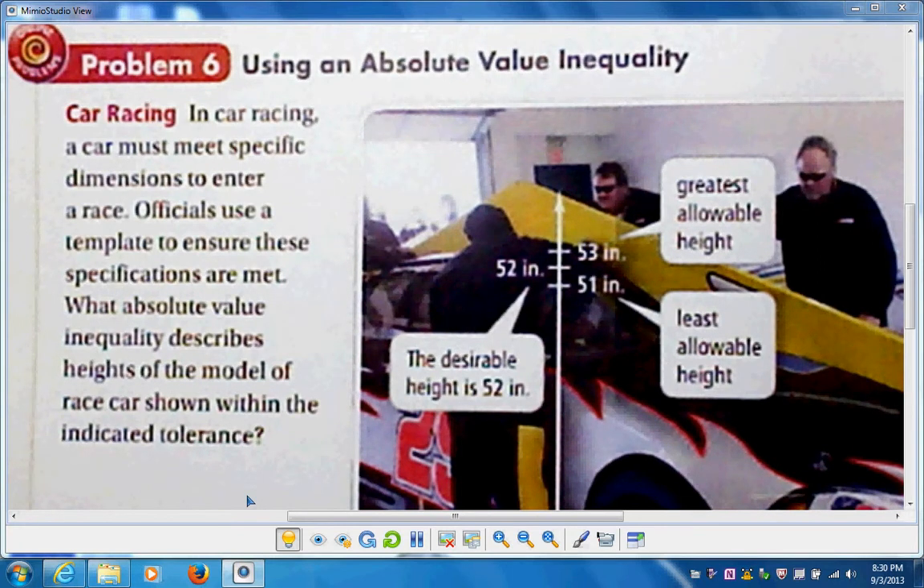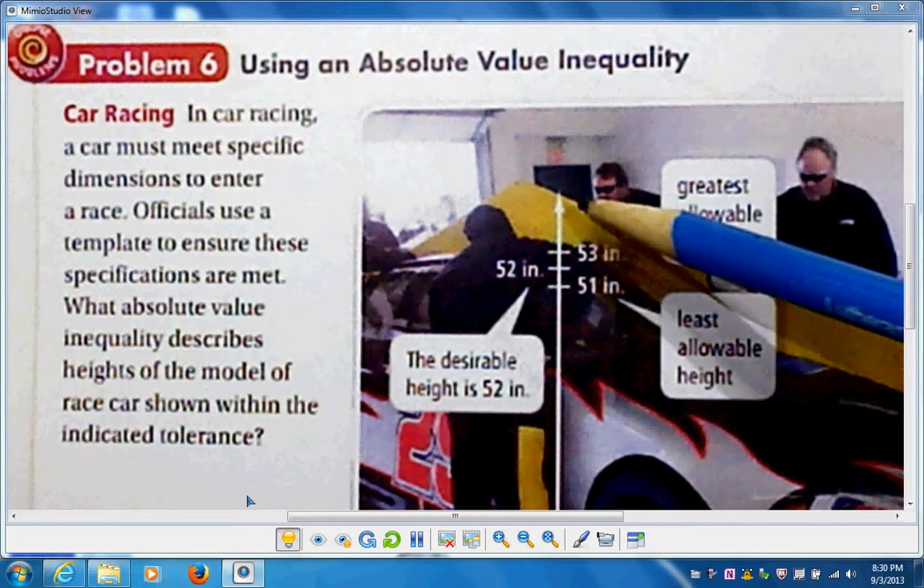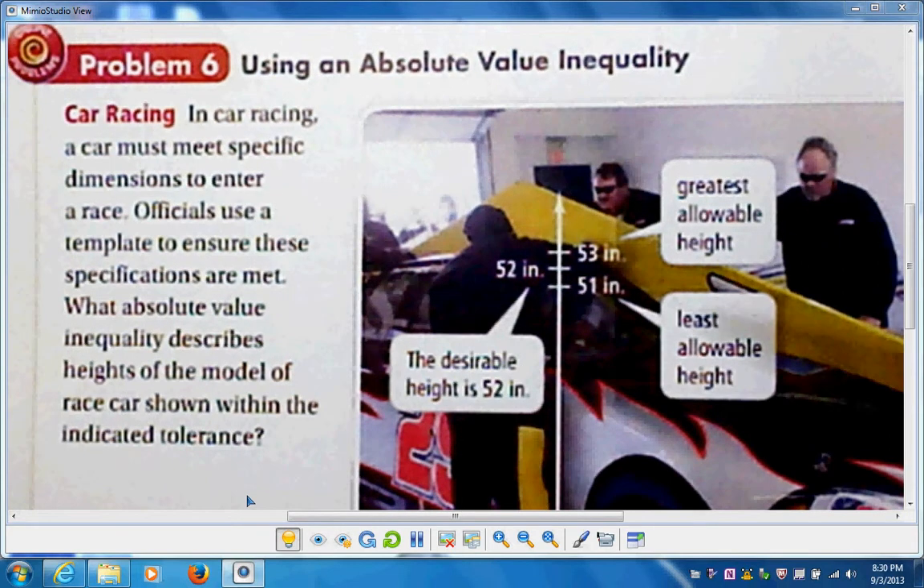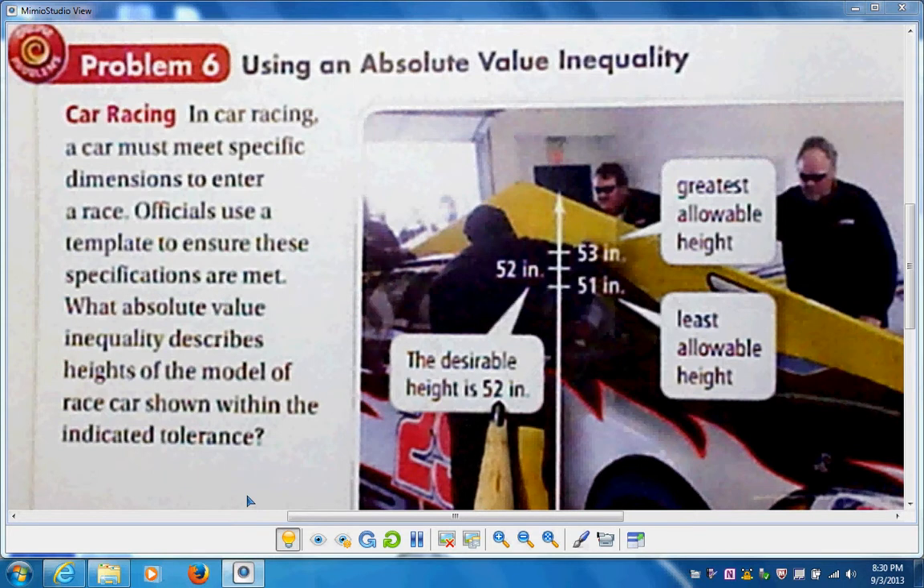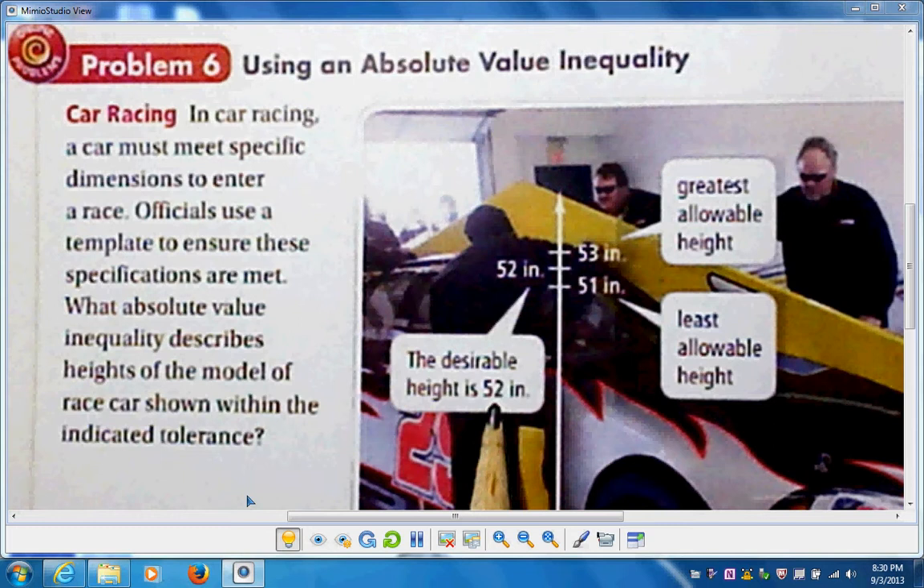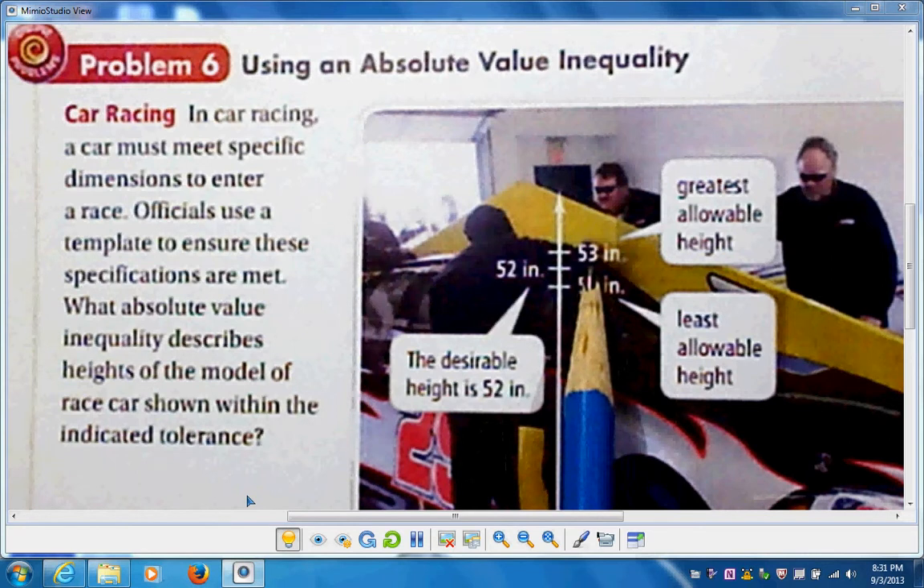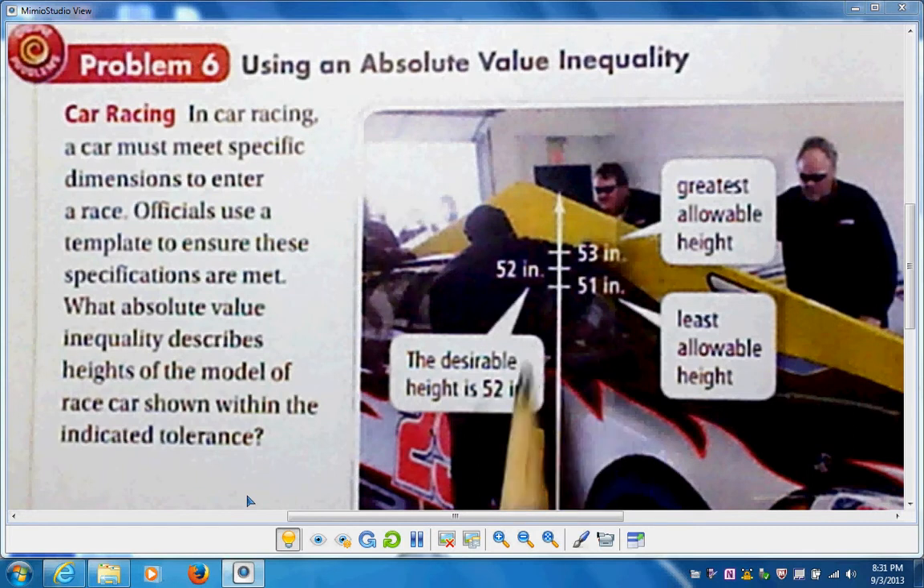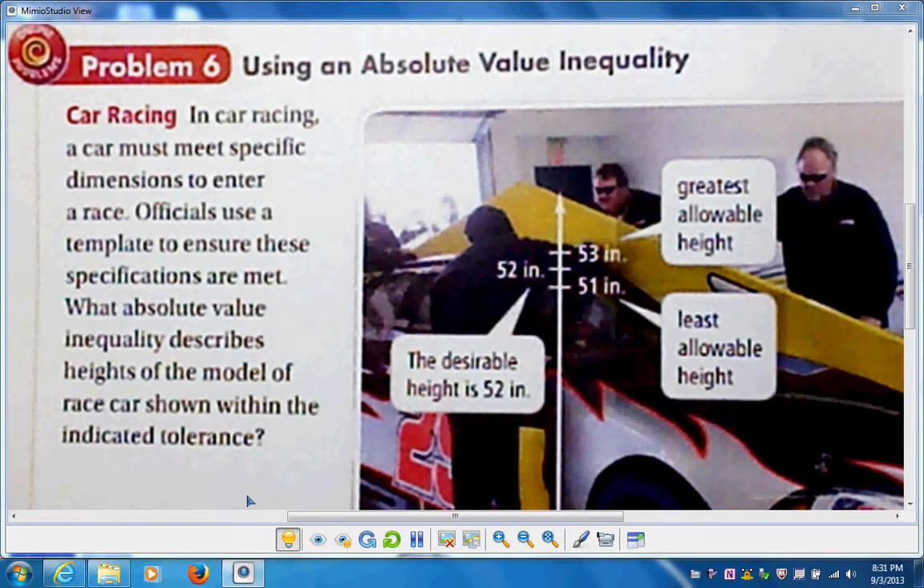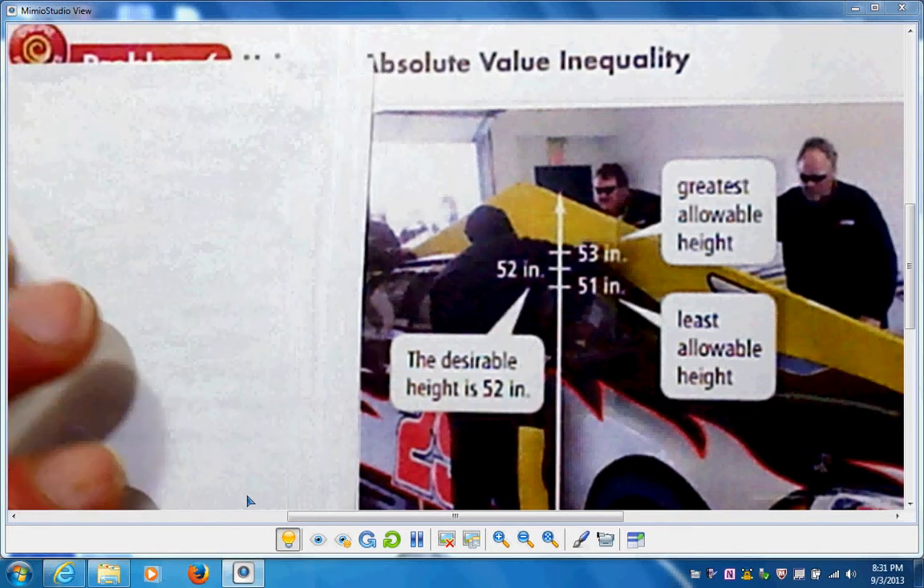So let's look at the picture. And they did a measurement here. So the desirable height is 52 inches. That's really what we want. That's the average, the most desirable height. But we can allow for something that's 53 inches tall or something that's 51 inches tall, but we can't have it be shorter or taller. So let's think about what that means.